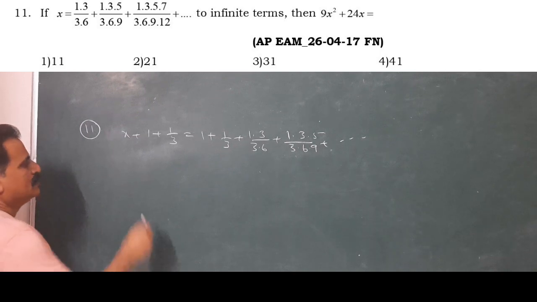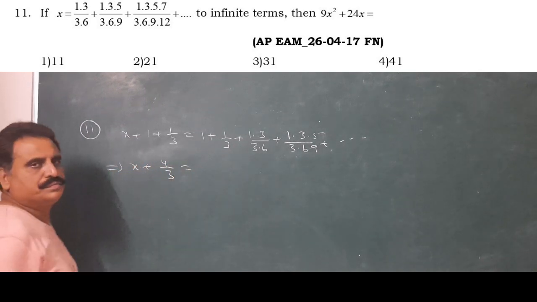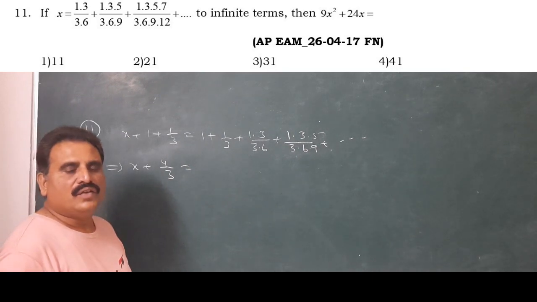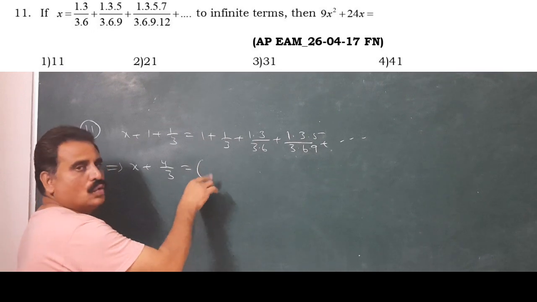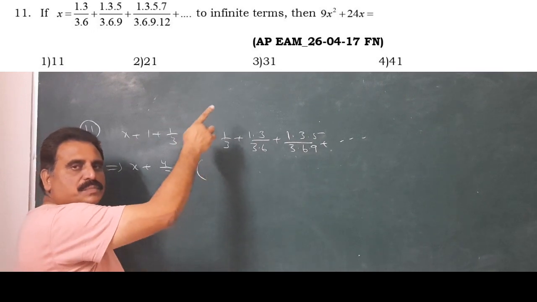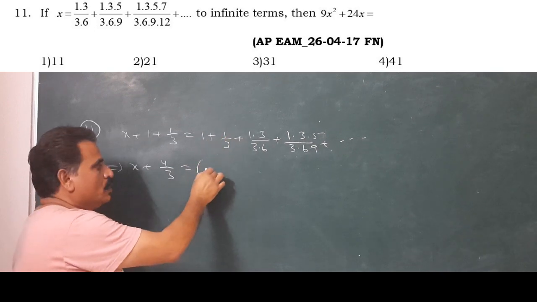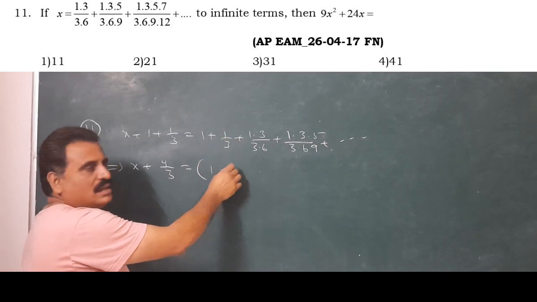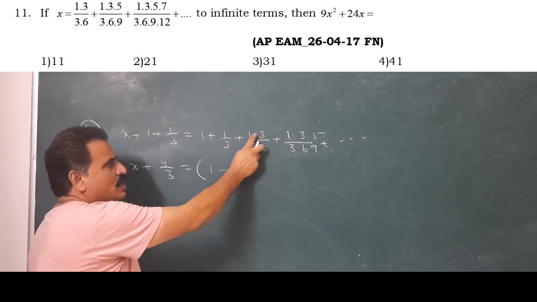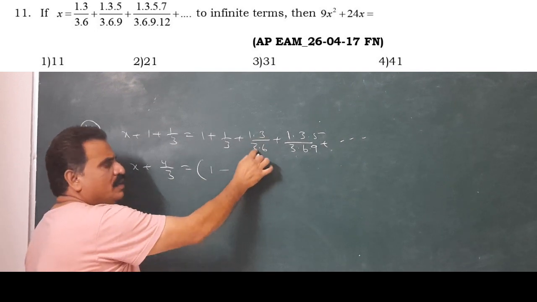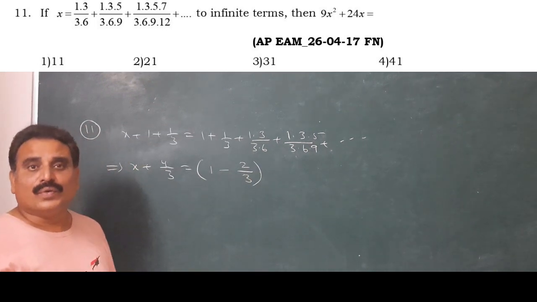As x plus 4 by 3 equals the sum of the infinite terms, the binomial expansion belongs to (1 minus x) whole power minus p by q. So 1 minus the common difference in the numerator, 2, by the common difference in the denominator, 3, whole power minus p by q.